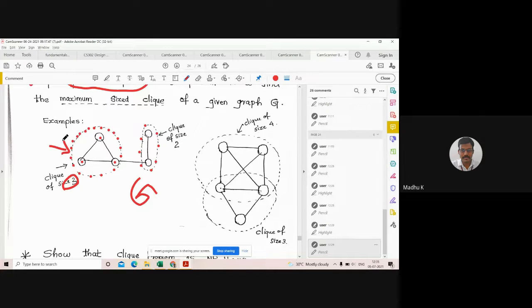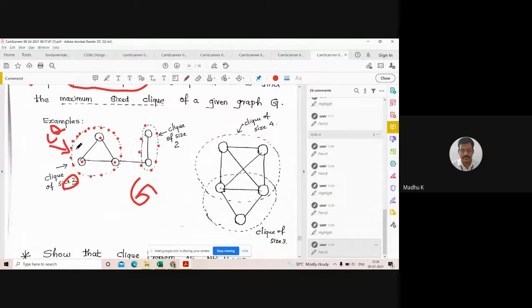So in this case, which is the maximum sized Clique? This Clique is the maximum sized Clique in this graph.